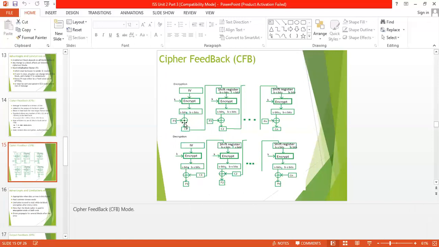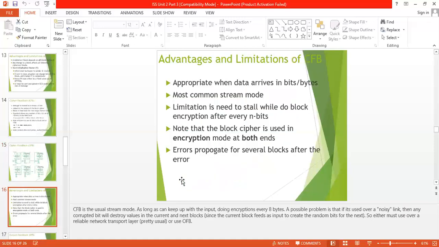This produces the ciphertext C1, and this C1 is again input to the next register. This is the shift register, and this process continues till our complete message is encrypted. The decryption process is just the opposite of the encryption process.